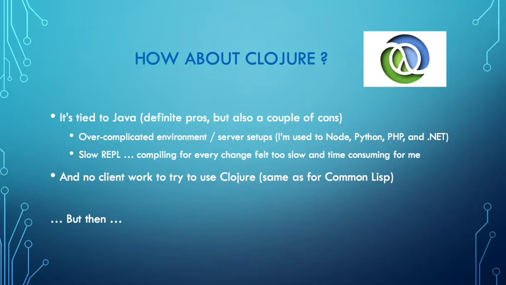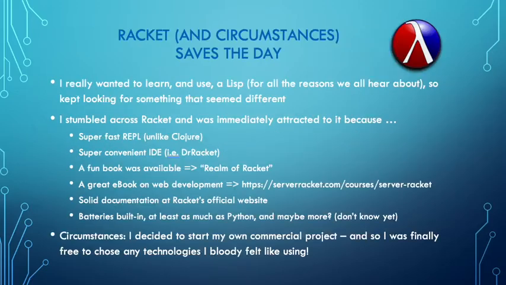So how about Clojure? Well, I've seen a lot of videos, and I've read so many good things about Clojure. And Rich Hickey, the inventor of Clojure, I've seen a lot of his YouTube talks, and he's a hell of a smart guy, and it was very alluring, so I tried it. But it's tied to Java, and that has pros and cons, and not to make it a Clojure talk, because it's not a Clojure talk. But basically, Clojure wasn't working for me, and I had the same problem. I didn't really have a project I could use Clojure with. I didn't just want to write Hello World programs. I wanted to build something, a real project. So Racket and circumstances saved the day.